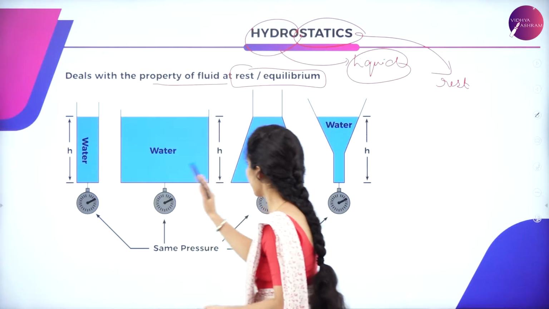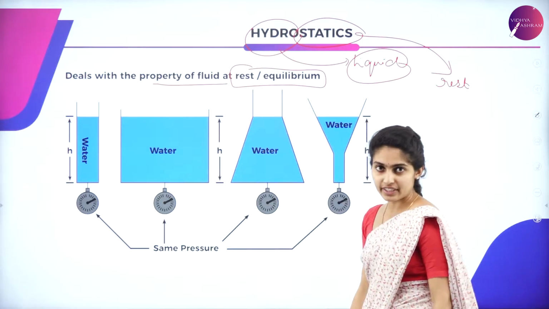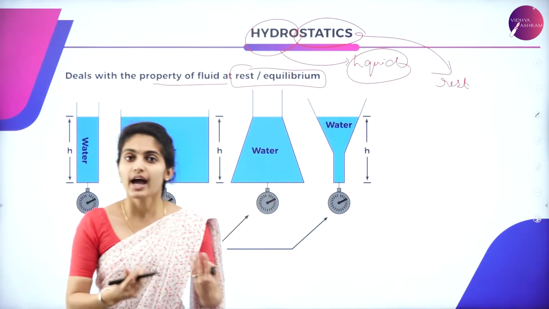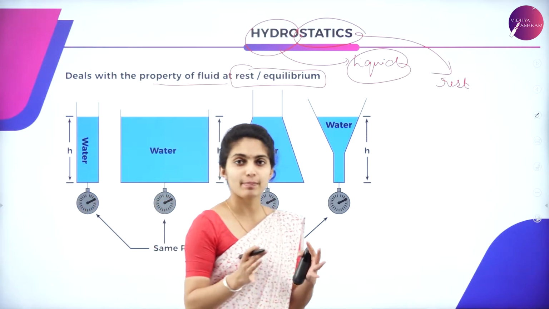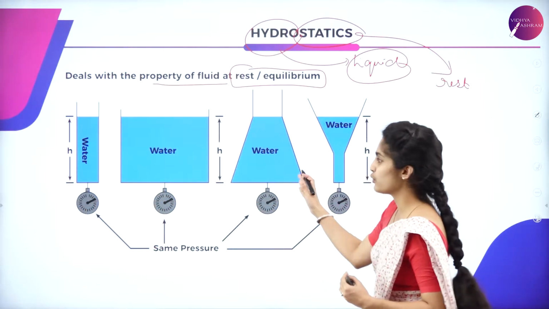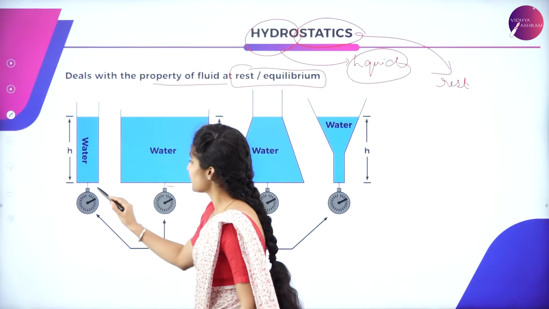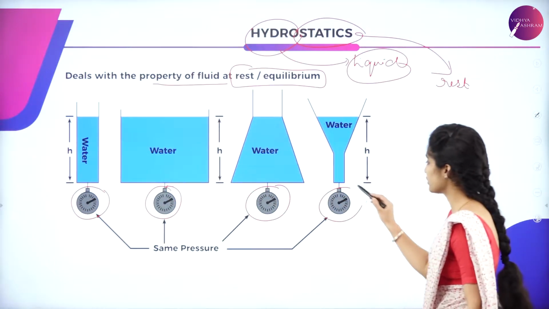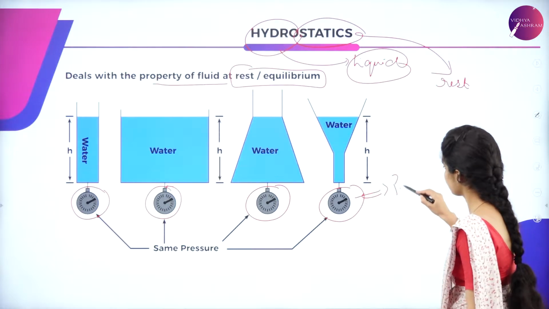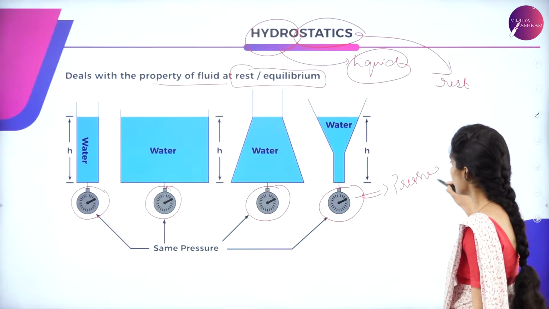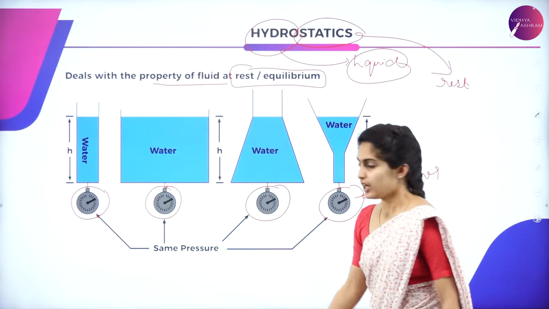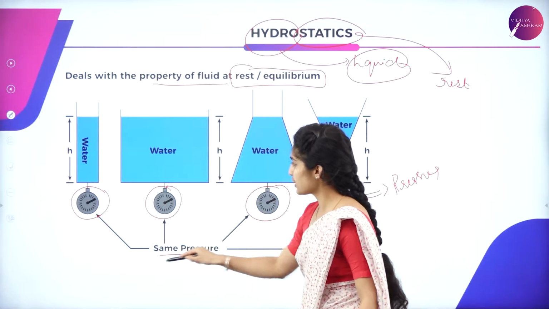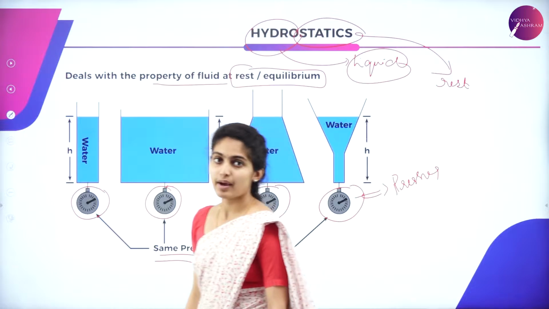These are four types of containers wherein the liquid or fluid, that is water, has acquired the shape of the container in all four diagrams. There is a meter present in order to measure the pressure of the water, which is fixed below, and all four diagrams have the same pressure at the same height.